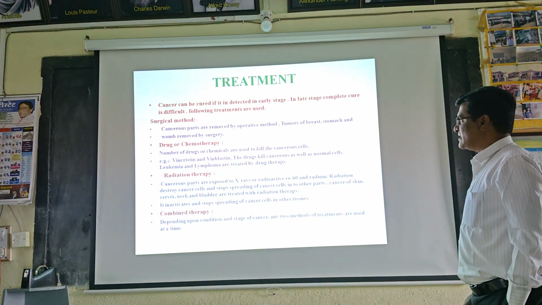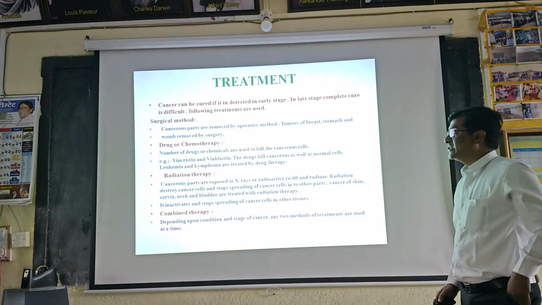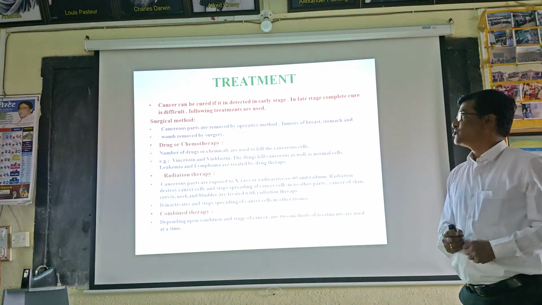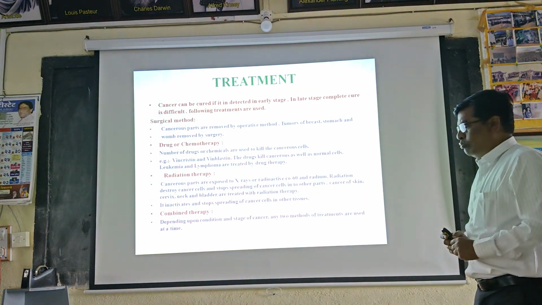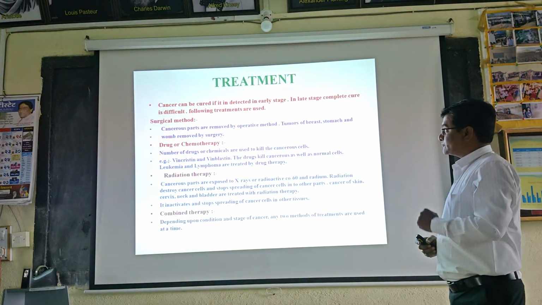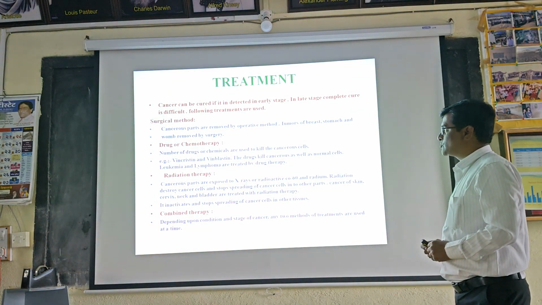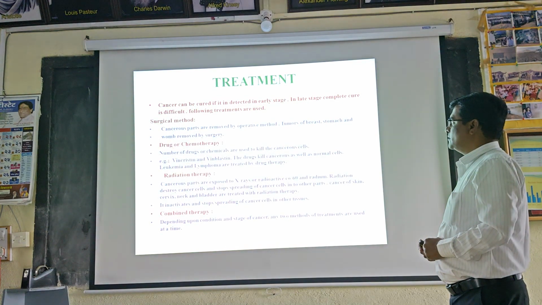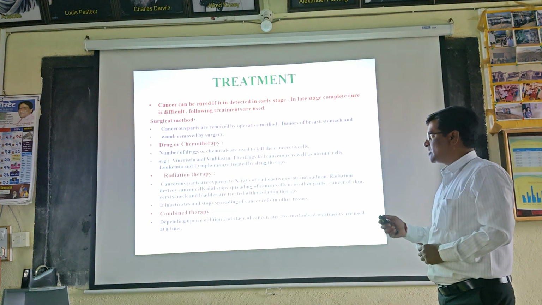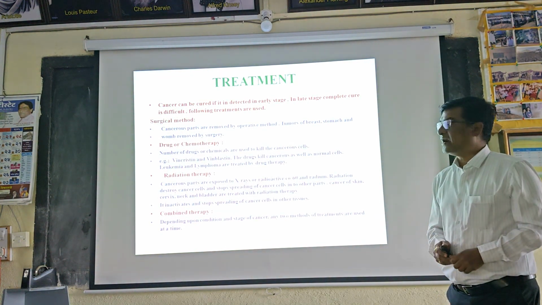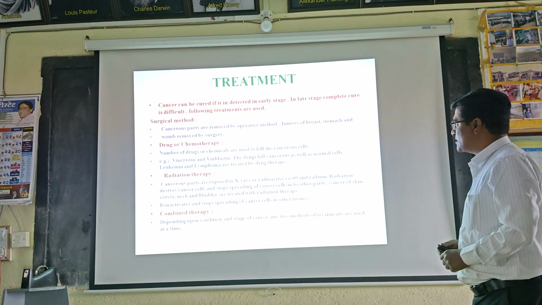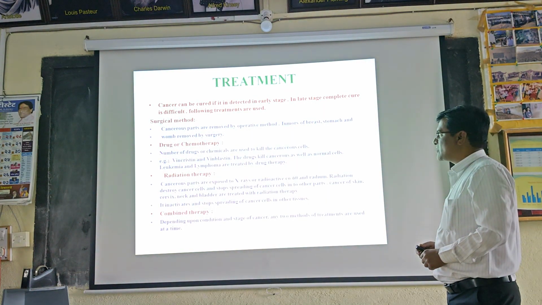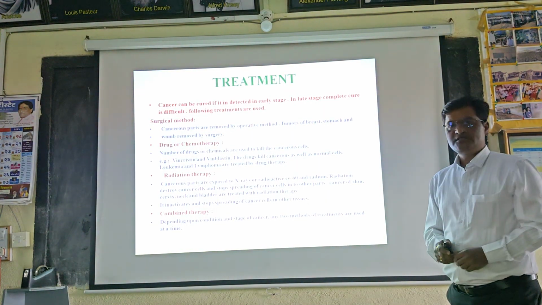Then the treatment of cancer. Cancer can be cured if it is detected in the early stage. In late stage, complete cure is difficult. The following treatments are used for cancer cure. The surgical method: the cancerous parts are removed by operative method. Tumors of breast, stomach and womb are removed by surgery.